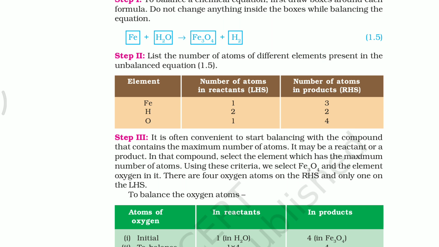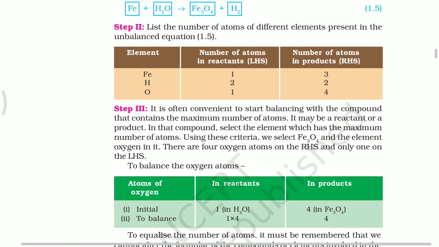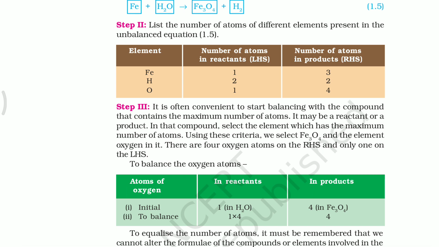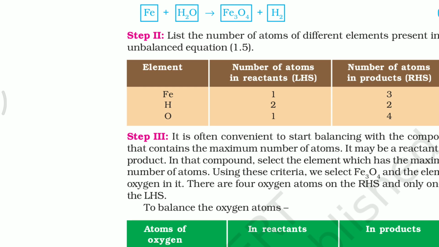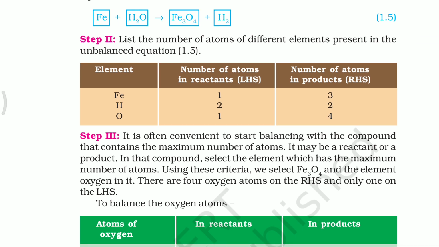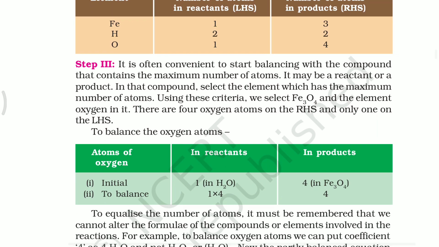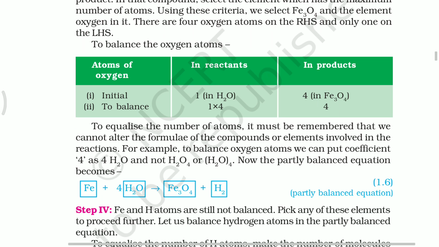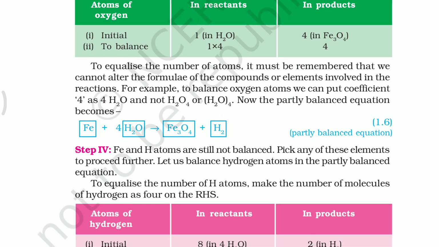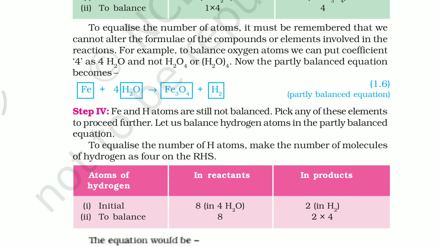So how to balance this? Choose a suitable coefficient to balance each and every atom present in the compound. What is the suitable coefficient to balance the oxygen atoms? In a water molecule only 1 oxygen is present, so the suitable coefficient here is 4. You simply multiply by 4. So 4H2O, 1 into 4, 4. 4H2O. You can see on screen very clearly.